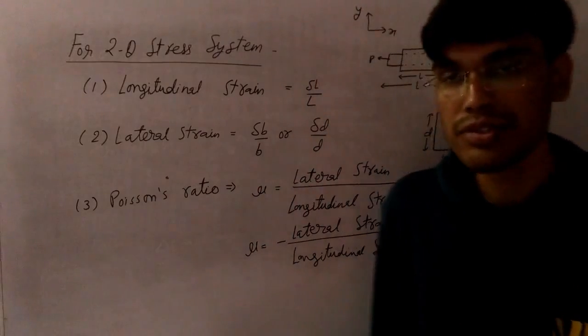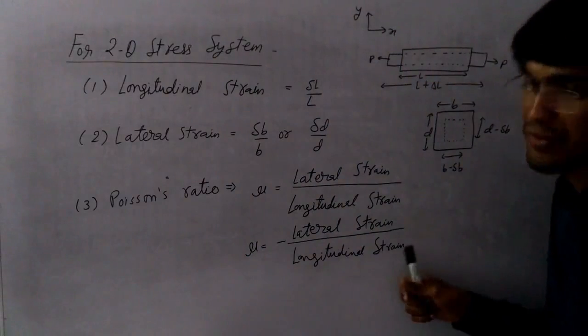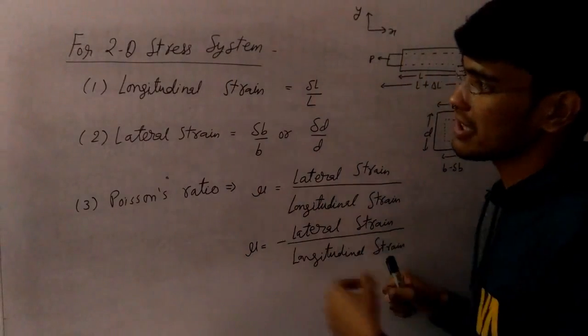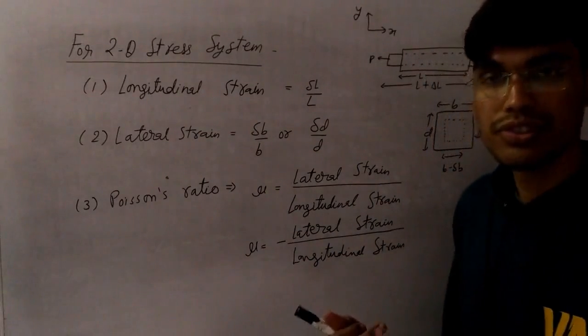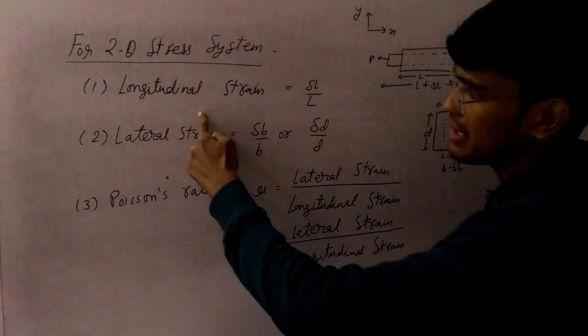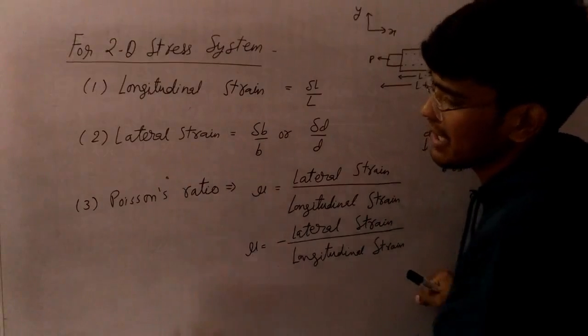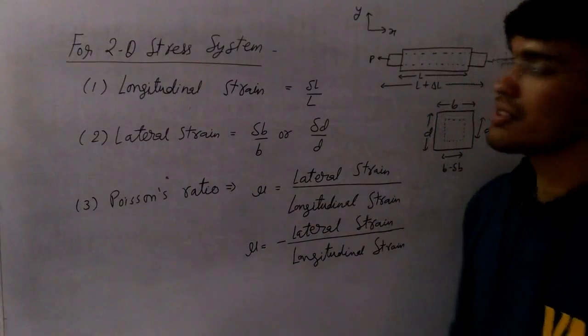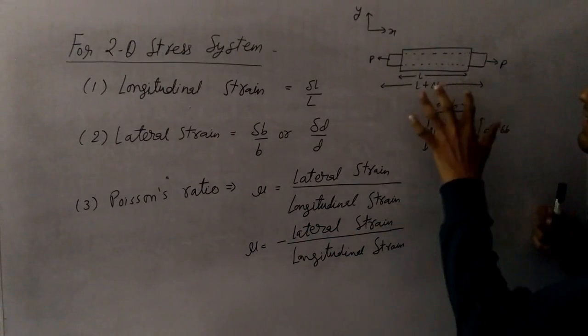Now we are going to start discussing the 2D stress system. Before starting the 2D stress system, there are 3 terminologies we need to study first. The first one is longitudinal strain, the other one is lateral strain, and the last one is the Poisson's ratio. So we are going to take an example.